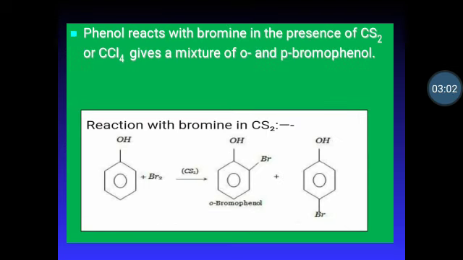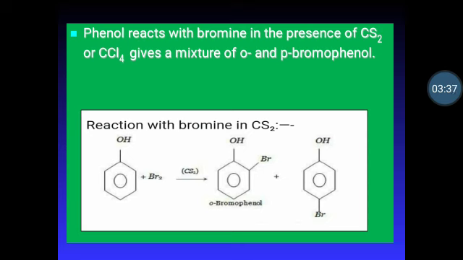The next reaction: when phenol reacts with bromine in the presence of a non-polar solvent like carbon disulfide or carbon tetrachloride, it gives a mixture of ortho and para-bromophenol. In non-polar solvents, the ionization of phenol does not occur to a large extent. As a result, the OH group donates electrons to the benzene ring only to a small extent, so the ring is activated slightly and therefore mono substitution occurs.